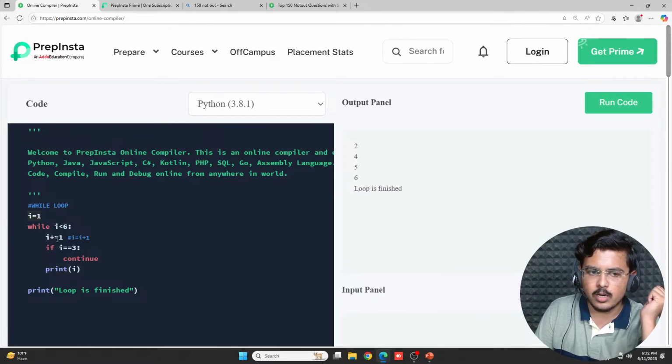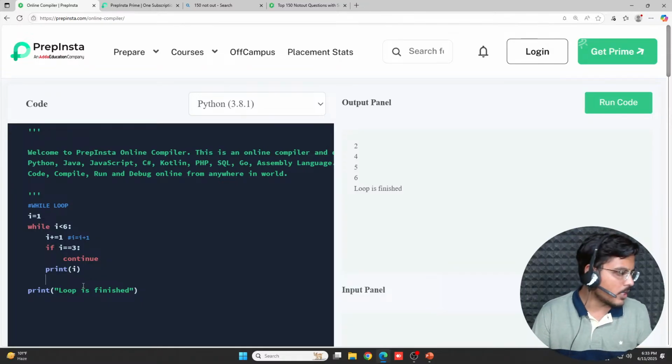It was initially 1, it got incremented here, 1 was less than 6, it got incremented to 2, and then it was printed. Then it came back again here, 2 is less than 6, but 2 was incremented and made 3. When it was 3, it was checked and it was not moved further. The continue statement again pushed us here. So 3 was less than 6, and this statement was never executed. Fine. Now you get what the continue statement does.